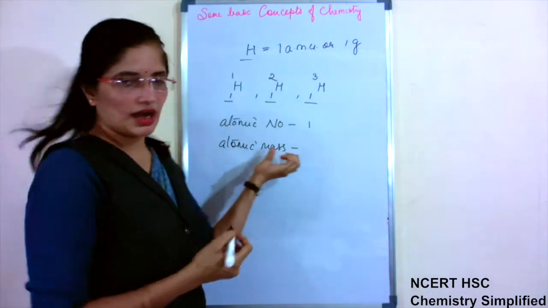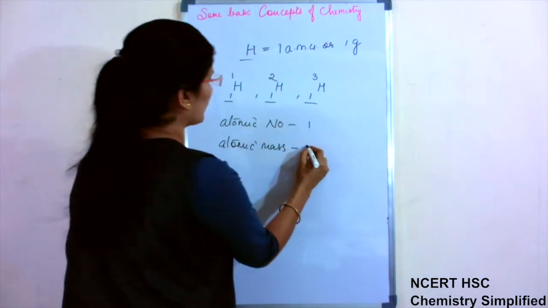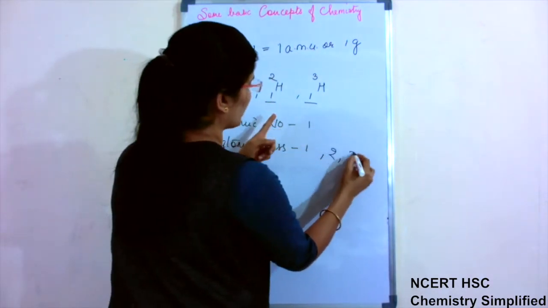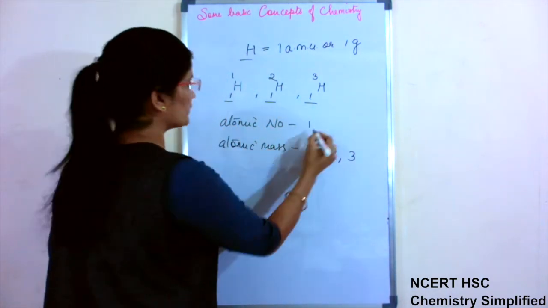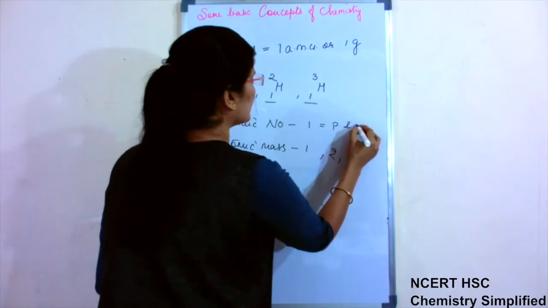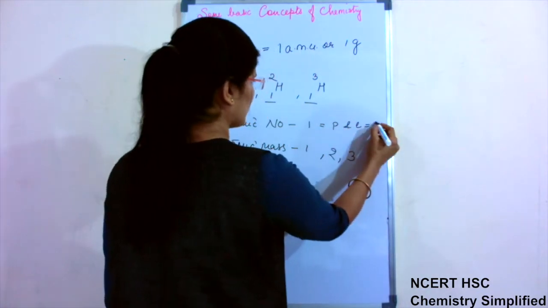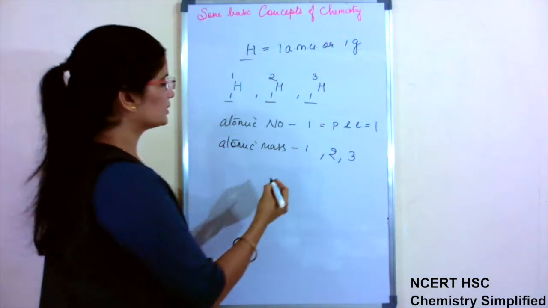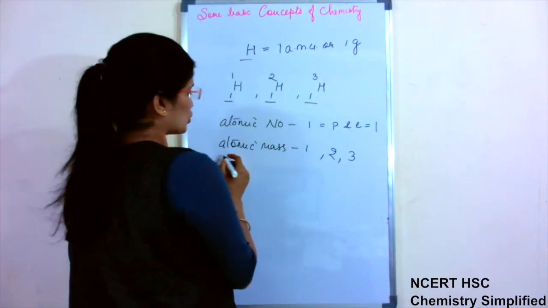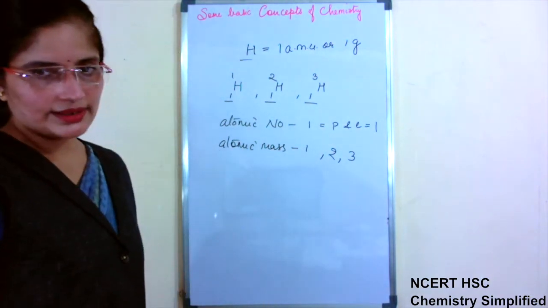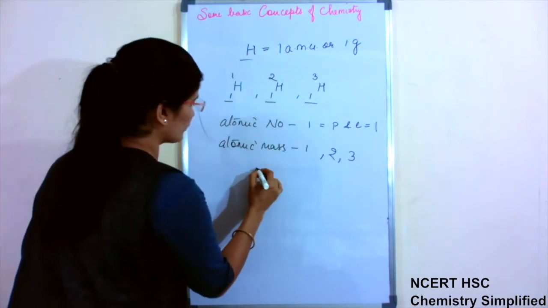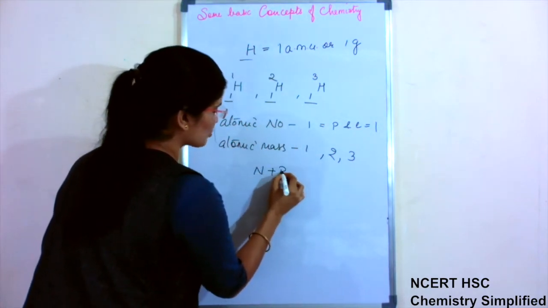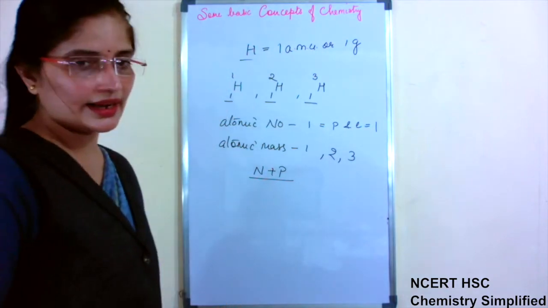So atomic mass of these is 1, then 2 and then 3. That means what? Atomic number is 1, that means proton number and electron number for all of them is 1. But when we talk about atomic mass, that is the sum of neutron plus proton. These two things are added.